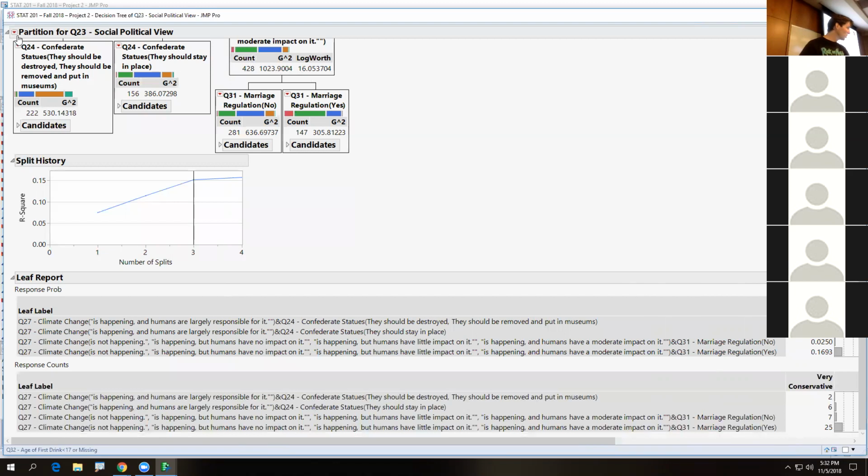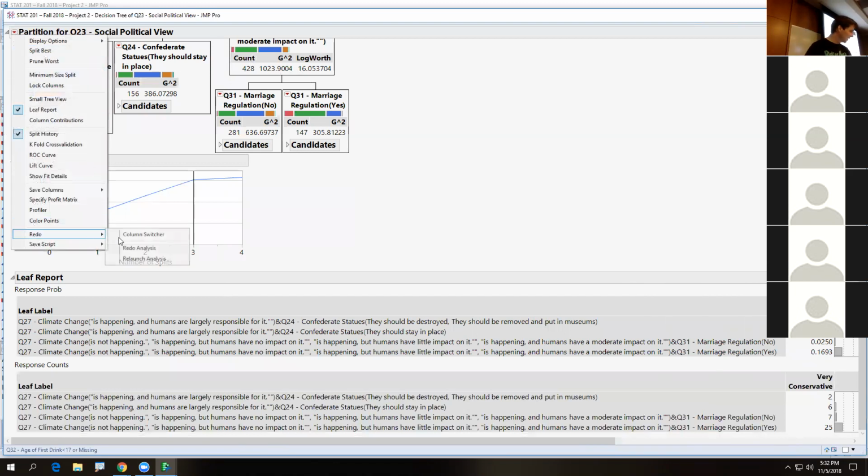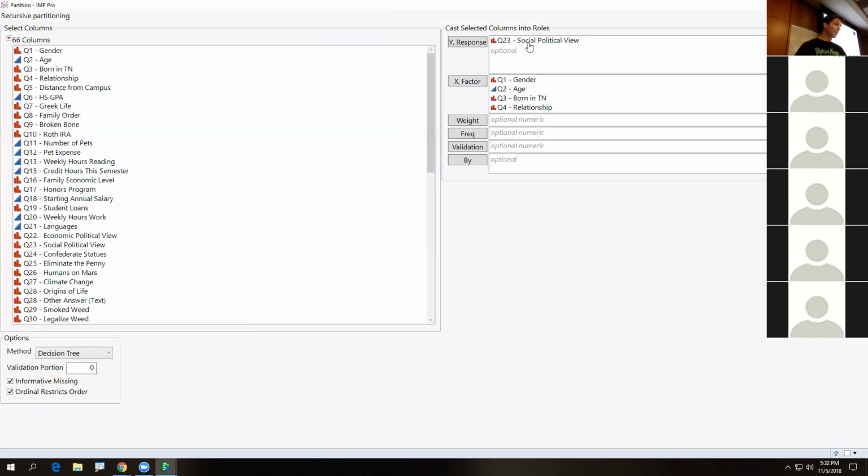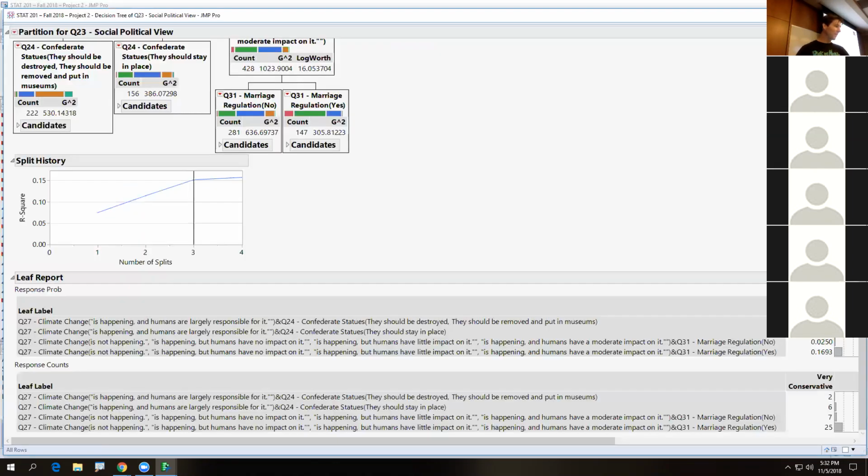Let's do one more tree right here, and let's try some tricks on it. Redo, relaunch. The more trees you look at, the better you get at analyzing them. If you're watching this video now, go back to these trees and analyze them. Why not? Let's do gender and see if we can explain why someone is male or female.